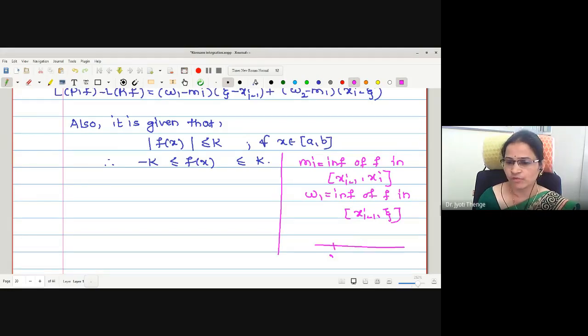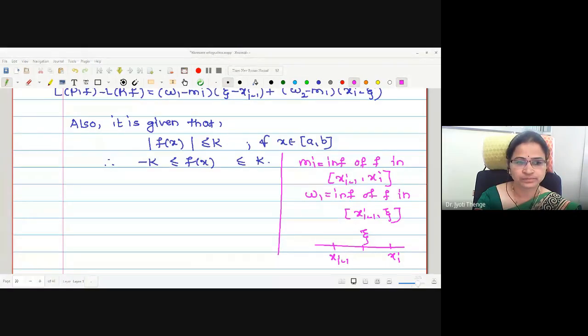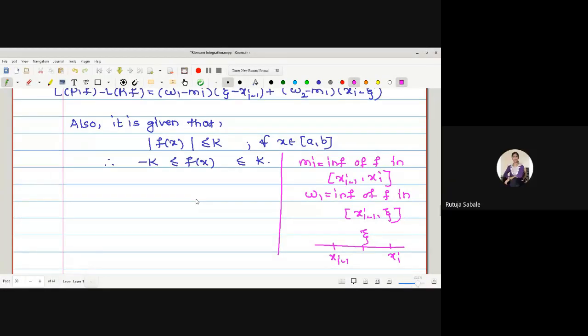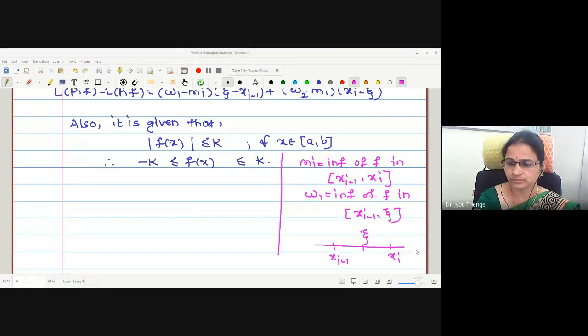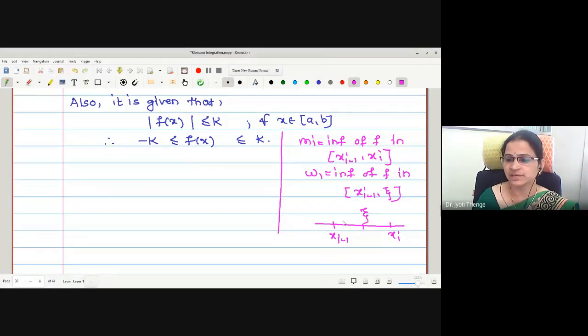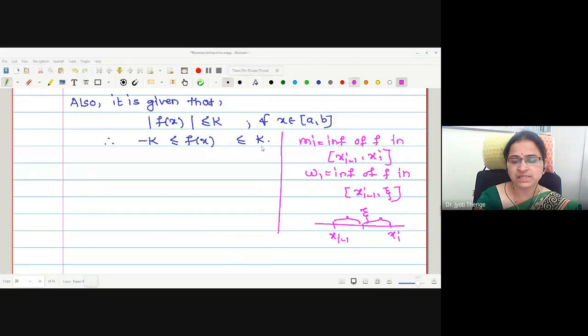We have made the partitions of xi minus 1 to xi by taking this zeta point extra. Therefore, W1 is the infima we have assumed in the first subinterval, and W2 is the infima we have assumed in the second subinterval. Now, minus k and plus k are the lower bound and upper bound of the given function.